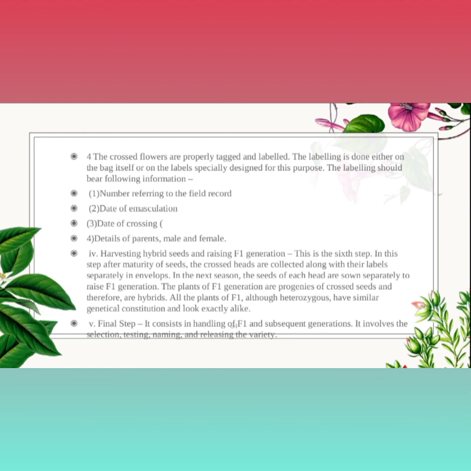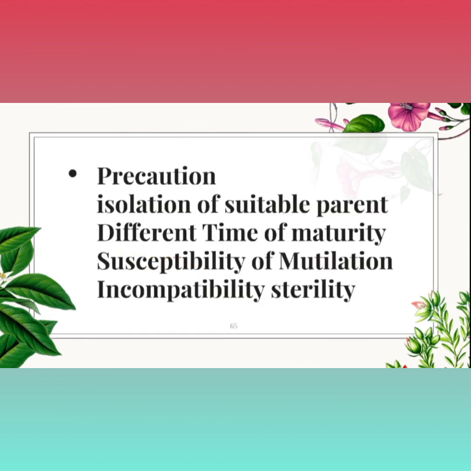That is the similar content: it is harvested when fertilization takes place and the fruit is formed, and the fruit seeds are collected separately along with their labels and stored for the next generation sowing. In our last step, we handle the F1 and subsequent generations. It involves selection, testing, naming, and releasing as a new variety. That is the total of 8 steps of hybridization. I hope you have understood all these steps.